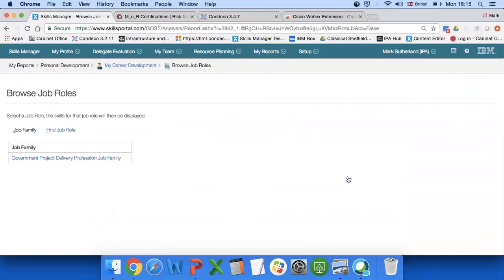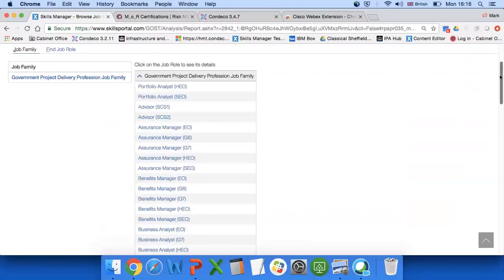So the career pathways is where we've got all the job roles loaded in, and this can be used in a number of ways. As I mentioned, some people may be doing more than one of those 20 project delivery job roles. So what they can do is you can browse, because all the roles are listed here, that other role, and see where they are against the core competencies for that role. And because people do their assessment against all 29 competencies, you can look at any of these roles listed here.